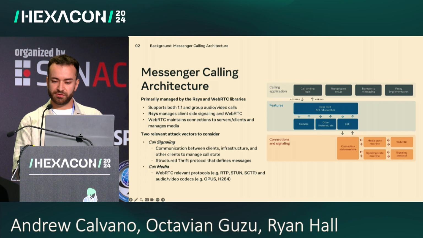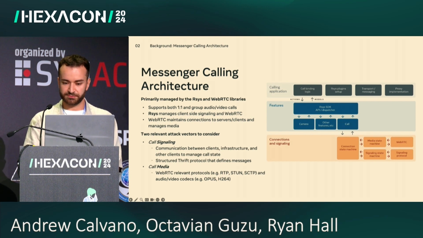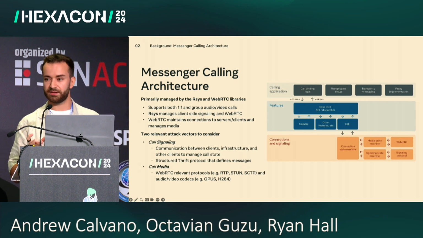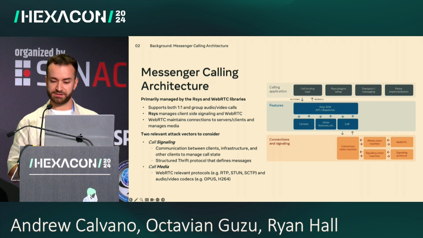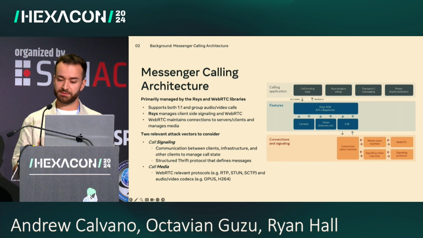Moving on, let's briefly talk about Messenger calling architecture. There are 2 big parts behind the video call, the signaling stack and the media stack. The signaling stack is managed by an internal library called RSys, and signaling messages are exchanged between clients through Meta's infrastructure and are used to manage the call state for things like starting a call, adding a new person, exchanging data messages, and ending the call.